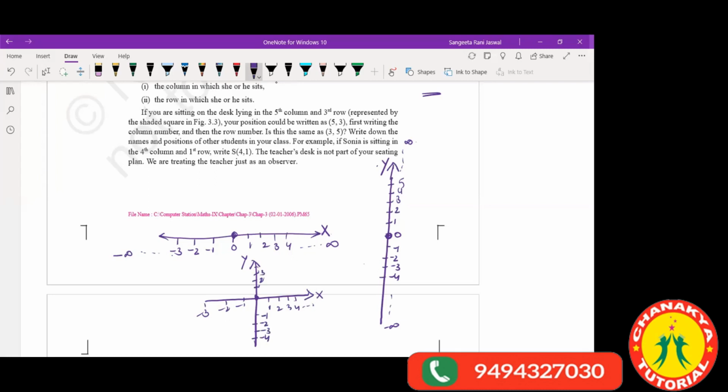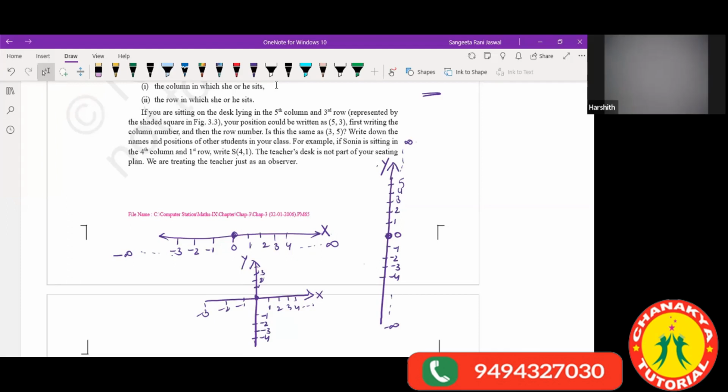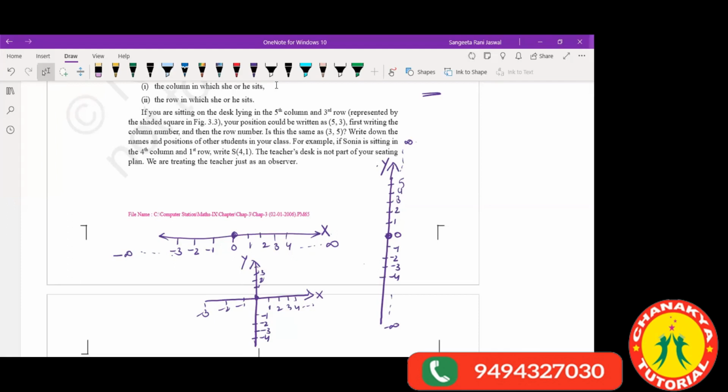This we call the coordinate axis. Have you understood this much part? Yes, ma'am. Then we will move on to the next step.